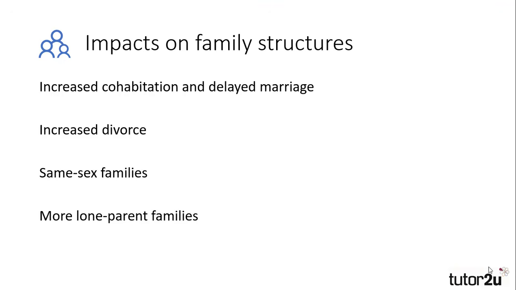First of all, we need to look at some of the ways in which structures of the family have changed and then apply policies as an explanation of these changes. An increase in cohabitation and people delaying marriage can be seen to be a result of social changes, but has also been impacted by changes to social policy. Increased divorce may be directly affected by changes in legislation, such as the Divorce Reform Act.